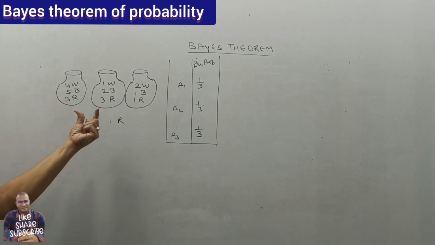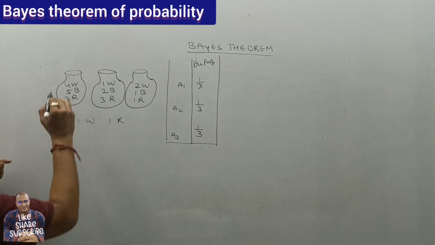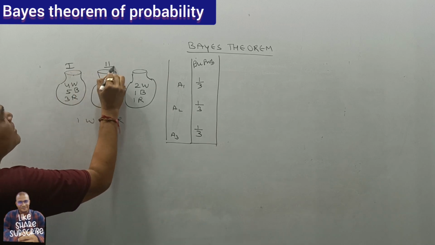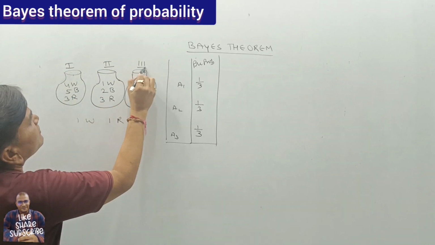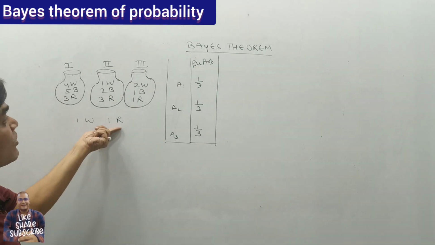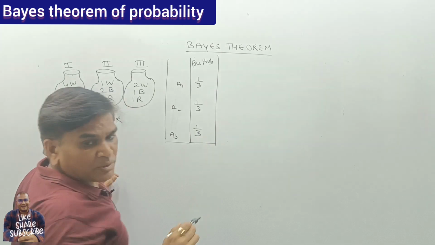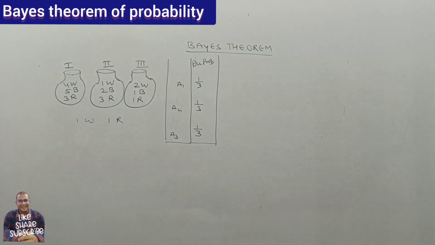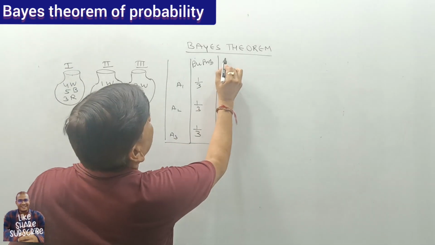So the probability of selecting the first urn is 1 by 3, the second urn is also 1 by 3, and the third one is also 1 by 3. Now the conditional probability for that.